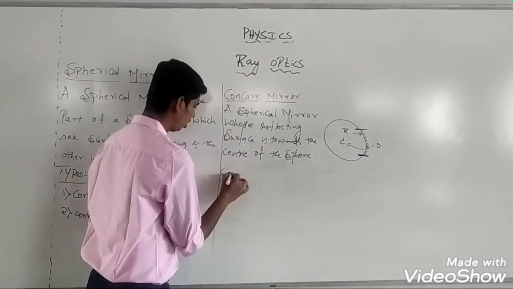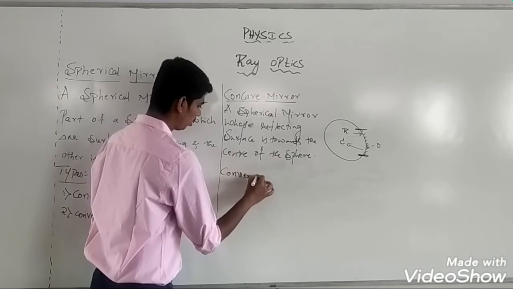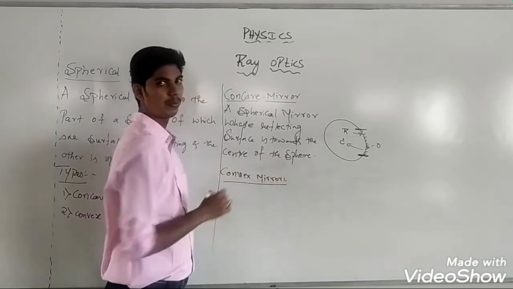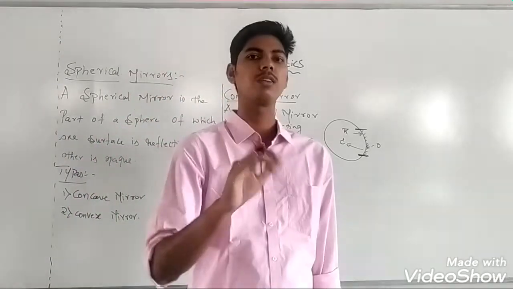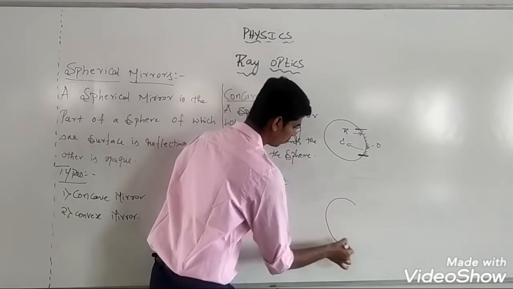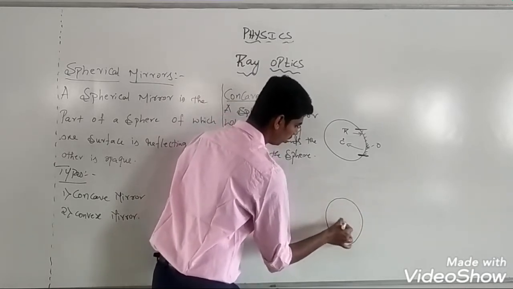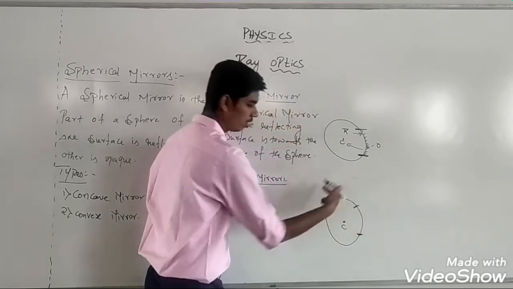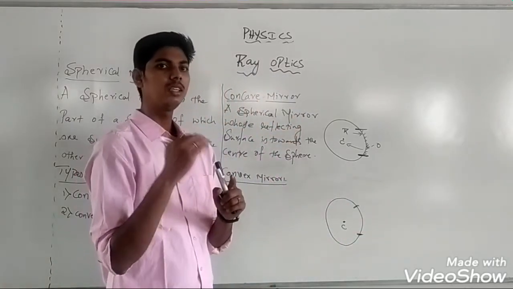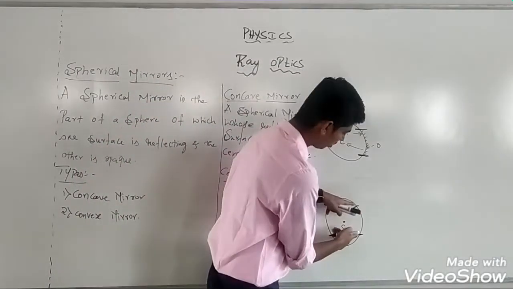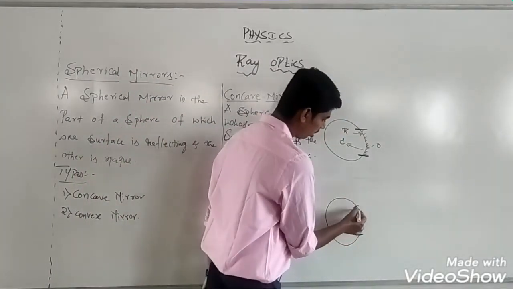On the other hand, a convex mirror is a spherical mirror whose reflecting surface is away from the center of the sphere. Suppose this is a sphere and let this be the center of the sphere. We know a part of a sphere whose one side is made reflecting and the other is made opaque is called a spherical mirror. Suppose this is the part of a sphere.